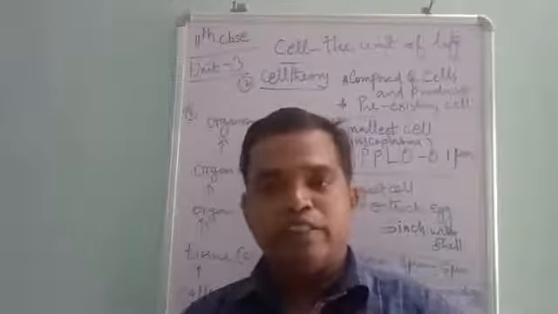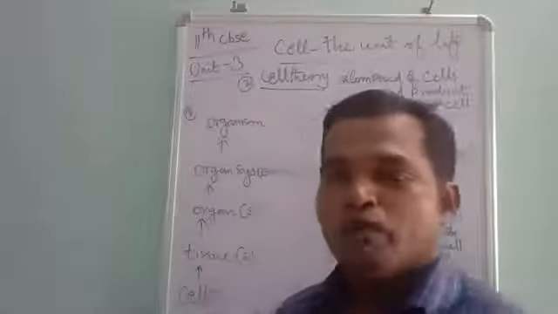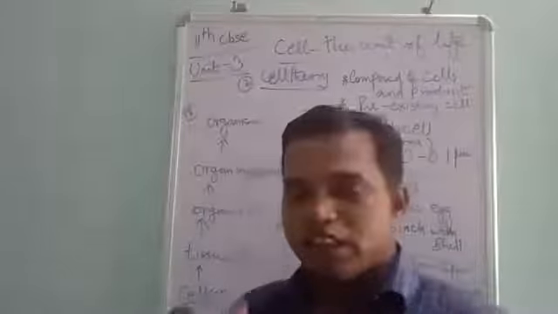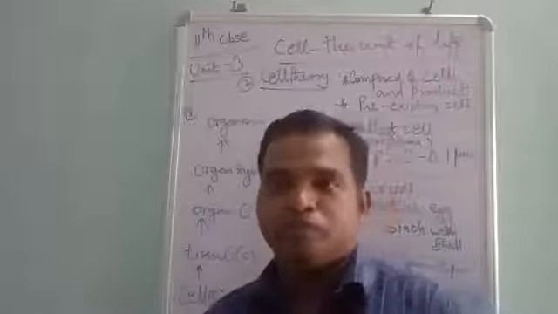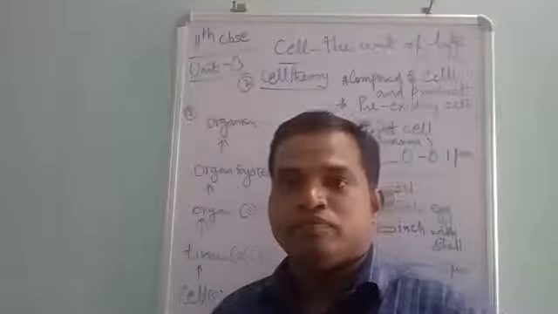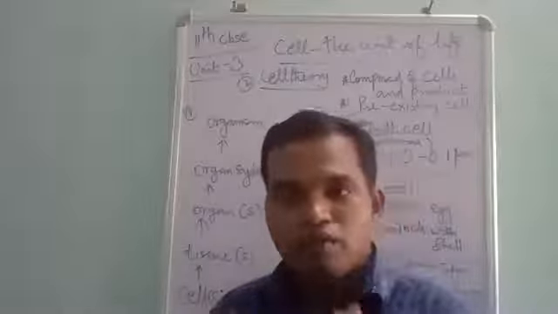The organ and tissue are all made up of a group of cells. These cells are arranged and tightly packed. The cells are arranged, tightly packed or loosely packed, but they form a tissue.